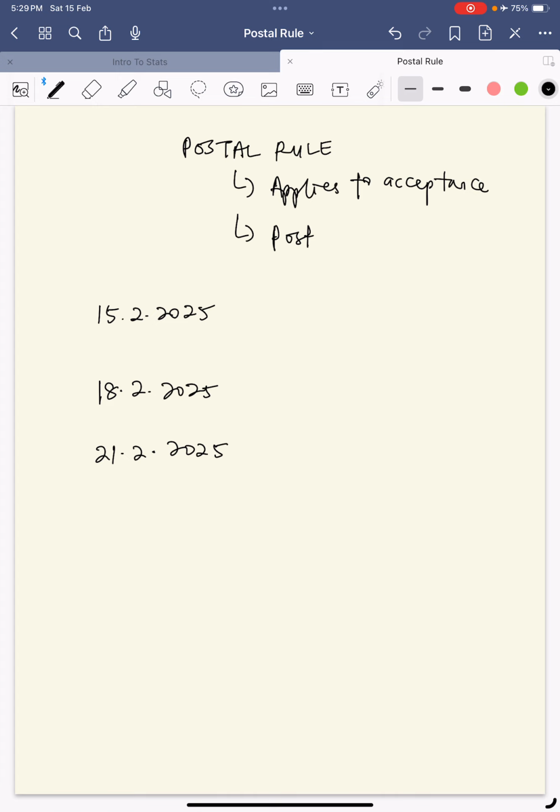Now let's see the situation here. Okay, example yang nak bagi kat sini. So let's say today 15th of February 2025. A posts a letter to B, an offer letter. Dia post offer letter because dia tanya kat B, do you want to buy my pen for 10 ringgit? So itu yang dia offer lah surat dia. Now, B receives the letter on this date. Okay, 18th of February, B receives offer letter.